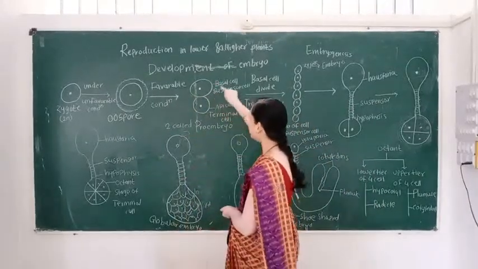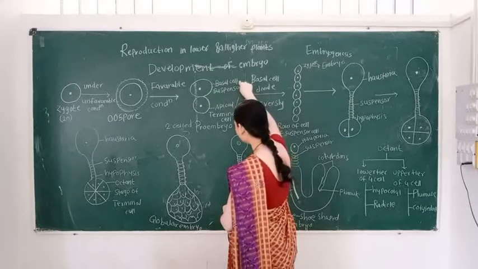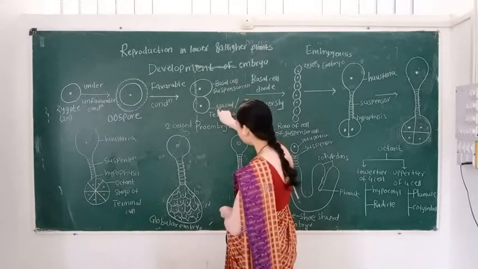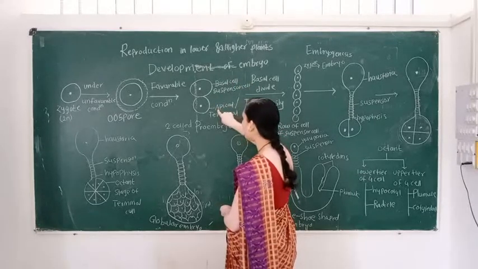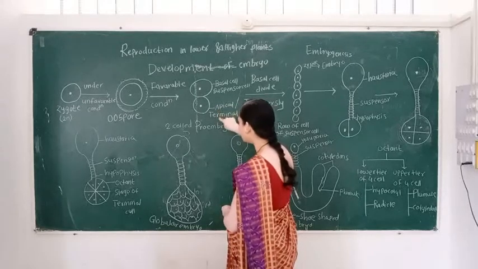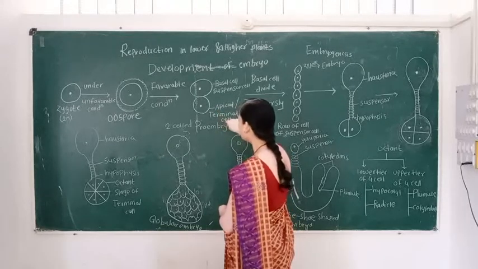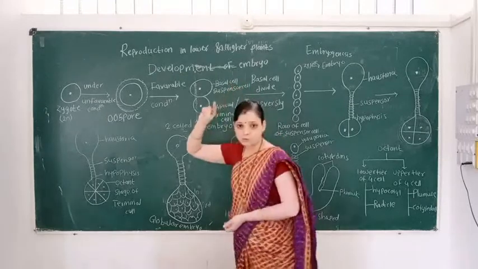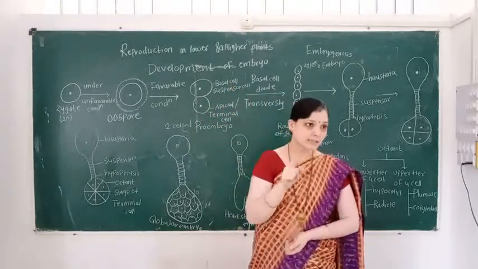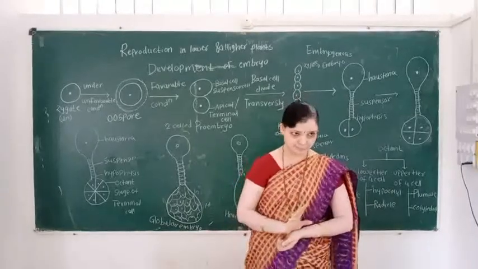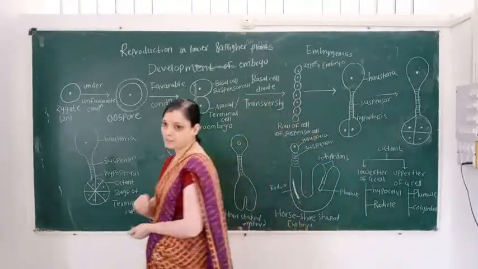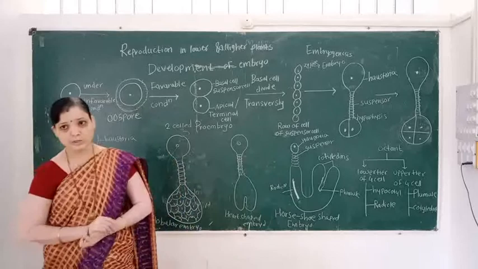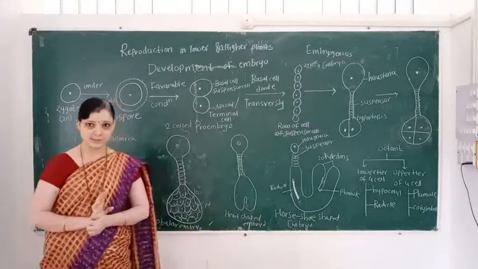The large cell is called the basal cell. The small cell is called the apical cell, or the terminal cell. The basal cell is also called the suspensor cell. Then, in the next stage, which changes take place?